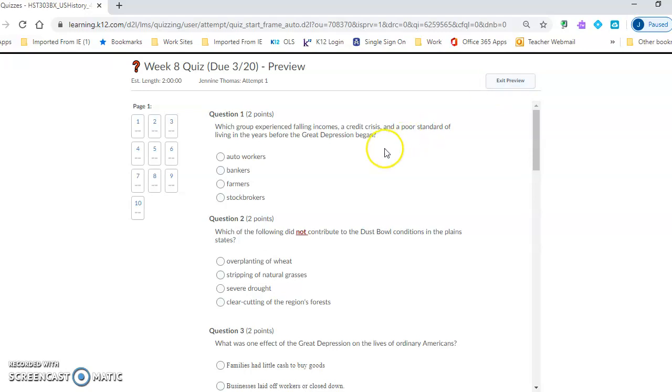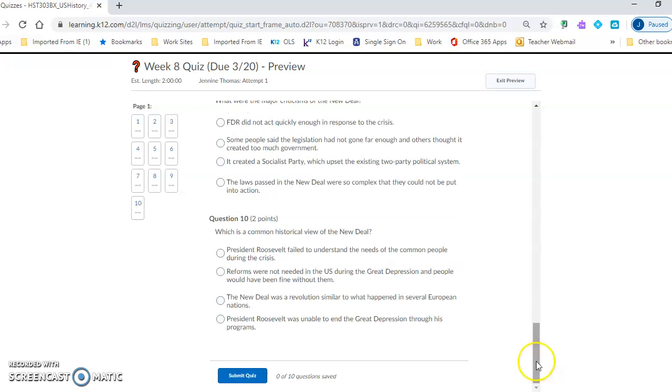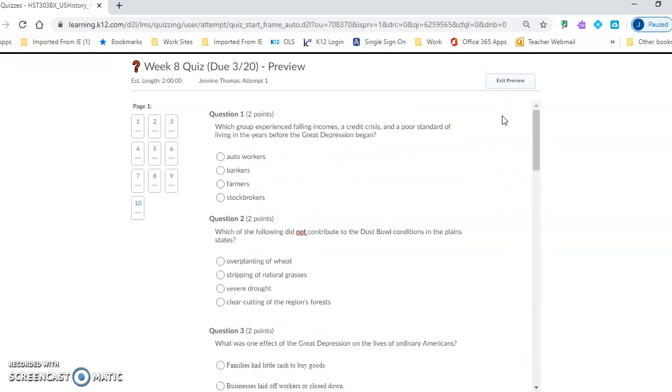I'll be reading the quiz questions and the answer options as well. This quiz has 10 questions. When you get down to the bottom of your quiz, please make sure to click on Submit Quiz to ensure that it is entered correctly into the gradebook.